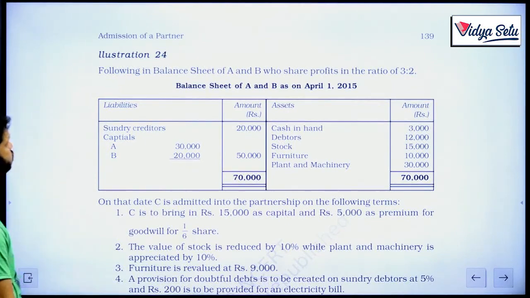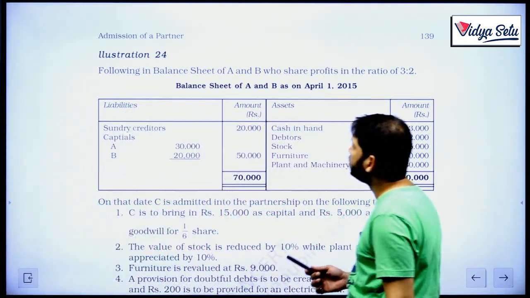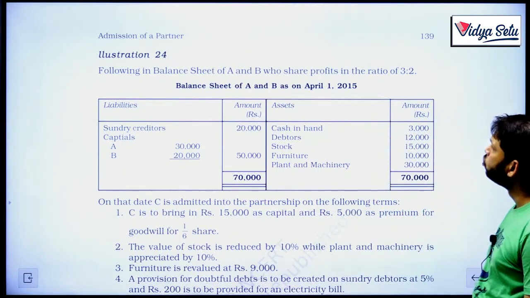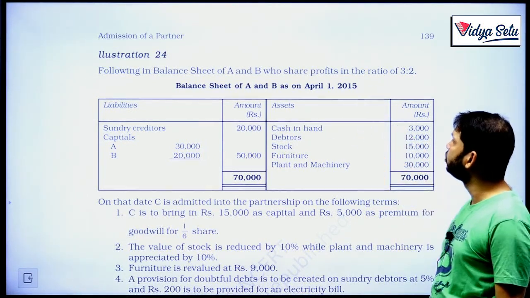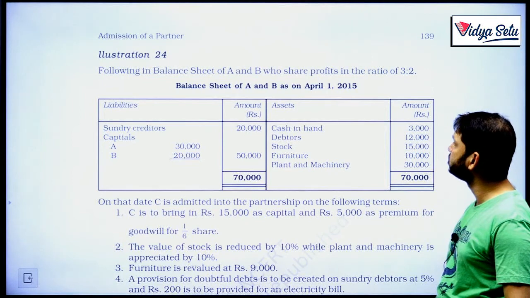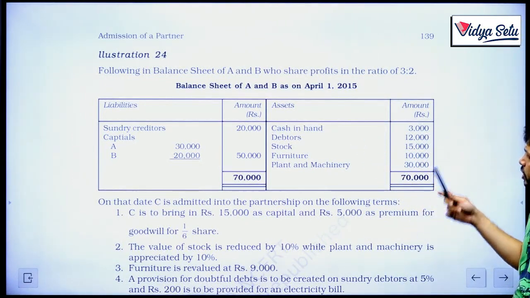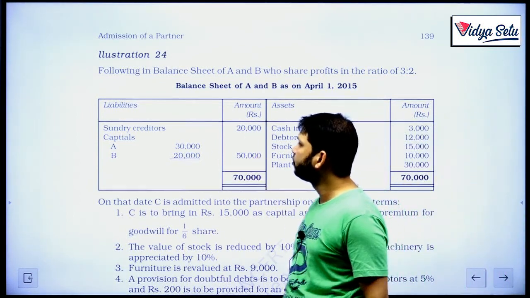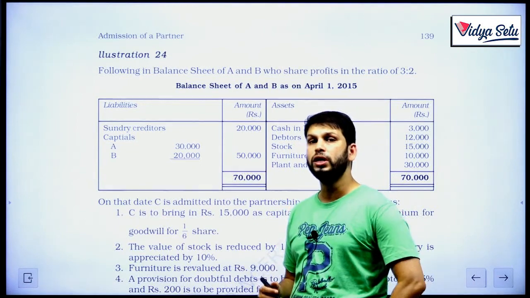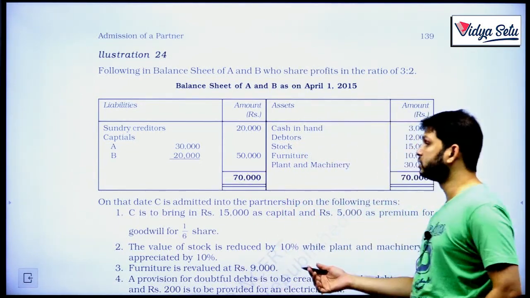Let's look at Illustration 24 to understand it better. The following is the balance sheet of A and B, who share profits in the ratio of 3:2, as on 31st March 2015. On the asset side they have cash, debtors, stock, furniture and plant and machinery. On the liability side they have capitals and creditors. Do remember, we only adjust for outside liabilities, not the reserve and surplus.